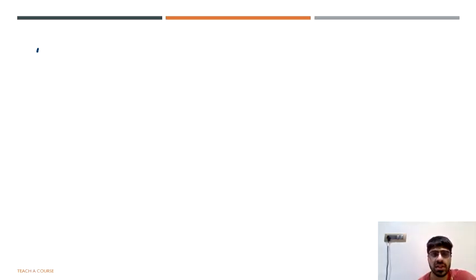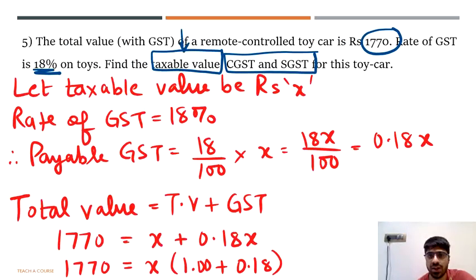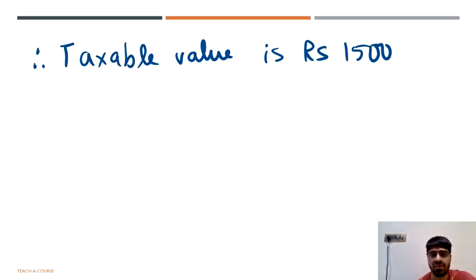So we can finally say that, therefore, now this is where we are writing the final statement. Taxable value is rupees 1500. Keep in mind, in the question what they have asked you is taxable value, CGST and SGST. So we have written the taxable value, and then we can say CGST and SGST. If you want, you can write payable.